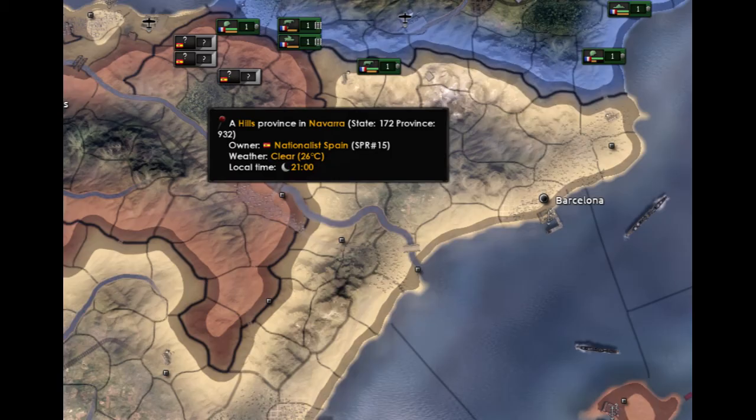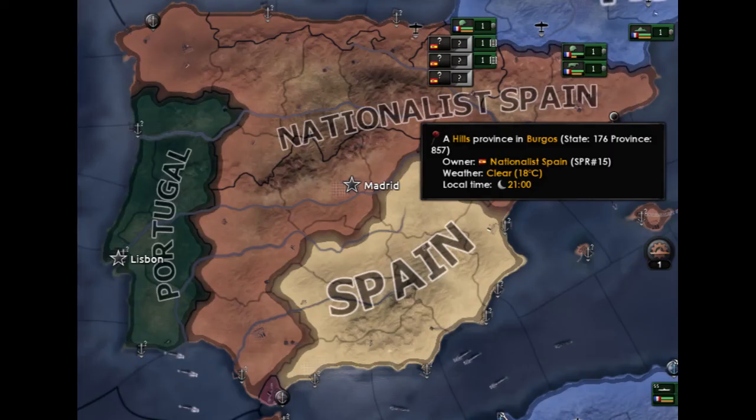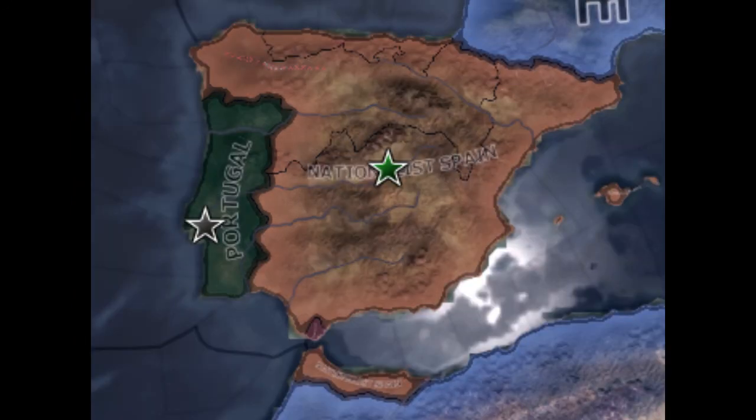In 1938 and 1939, the Nationalists advanced and captured the province of Catalonia, the home base of the CNT-FAI. With the Republicans disorganized, the Nationalists finally took Madrid. After the fall, most of the International Brigades left Spain, and the Nationalists had won. Spain was now controlled by a right-wing government who had restored the monarchy.